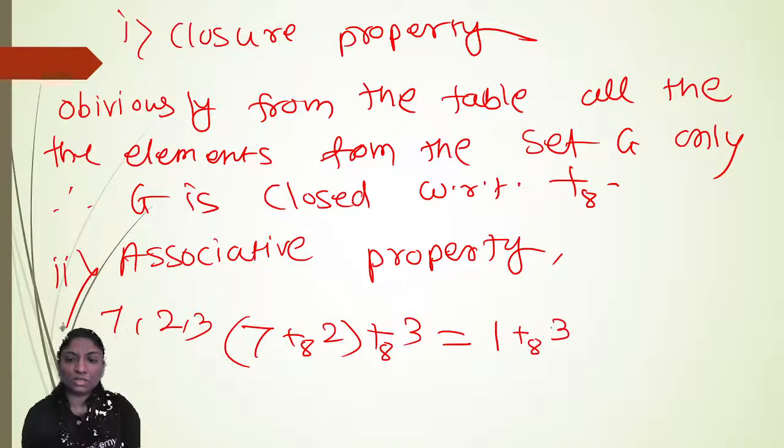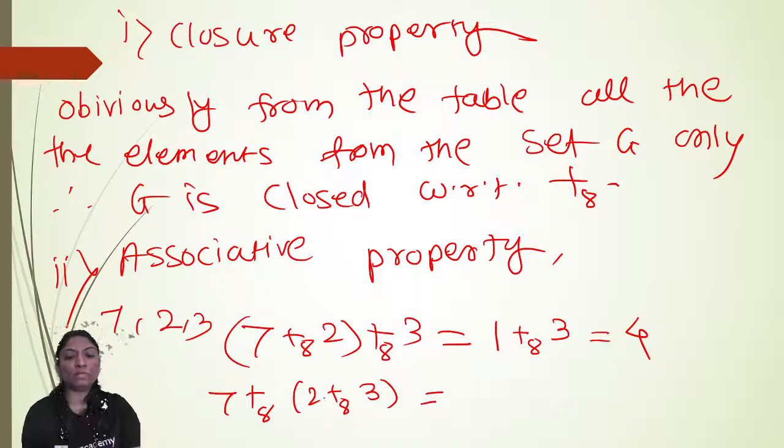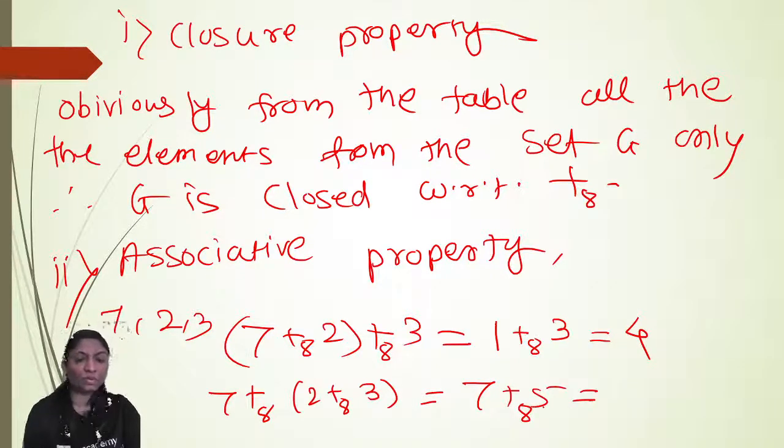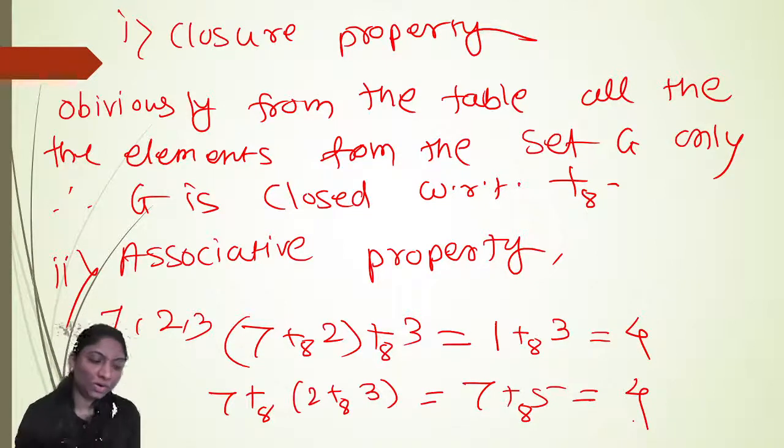Then 1 addition modulo 8 3 gives 4. Now the other way: 2 plus 3 is 5, and 5 divided by 8, the remainder is 5. So 7 plus 5 is 12, and 12 divided by 8, the remainder is 4. So associativity also holds in set G with respect to addition modulo 8.